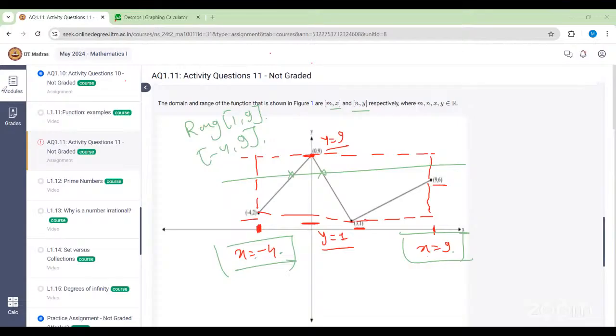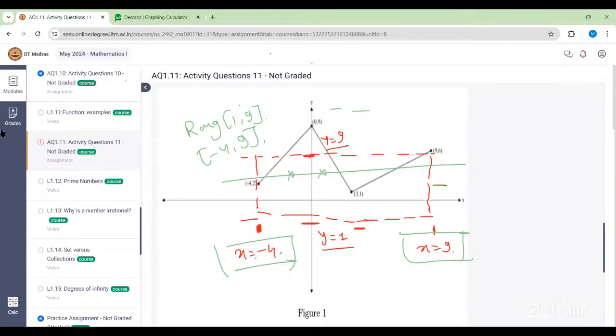Neetu, I guess. Yes, ma'am. Yes, ma'am. Okay. Clear, ma'am. Okay, so I'll check the YouTube link, whatever is provided there.